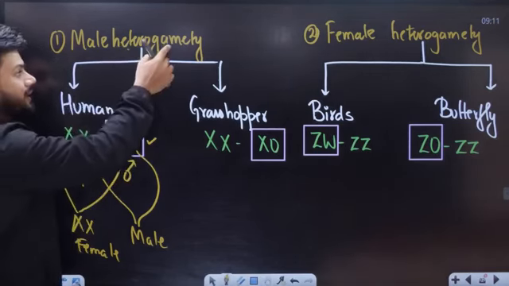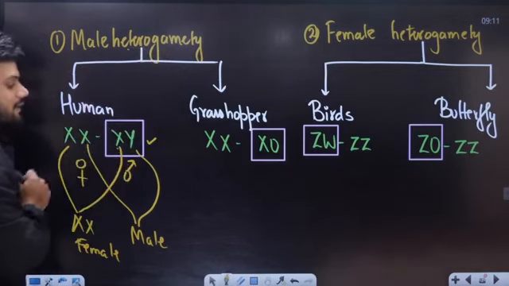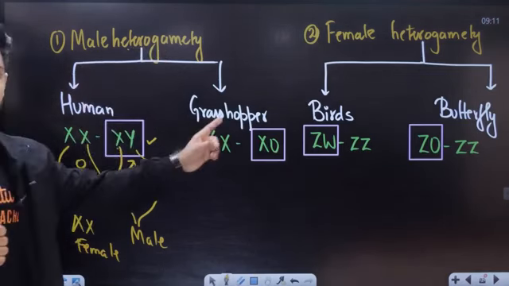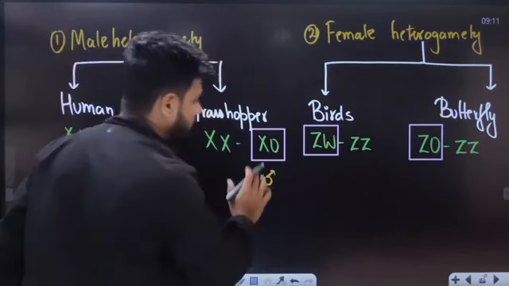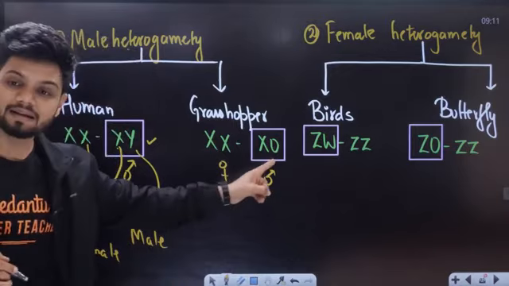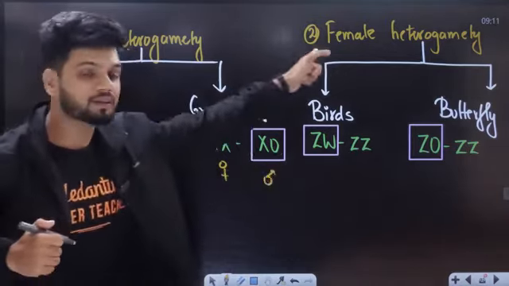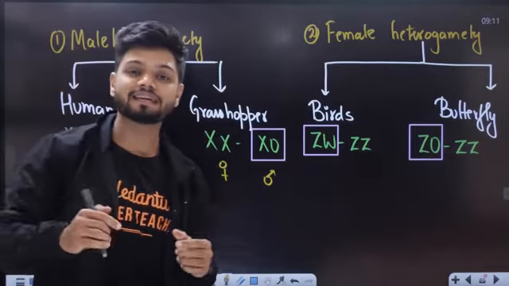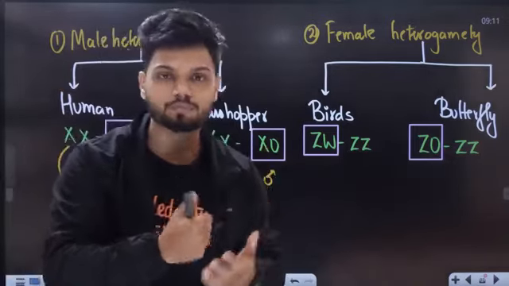Hetero means different, gamete means gametes. So the male has two different gametes here. The same goes for grasshopper also. Can you see here? The males have XO and the females have XX. Again, the male determines the sex of the offspring. Now, what about the case of female heterogamety? In the case of female heterogamety, the females will decide the offspring sex.